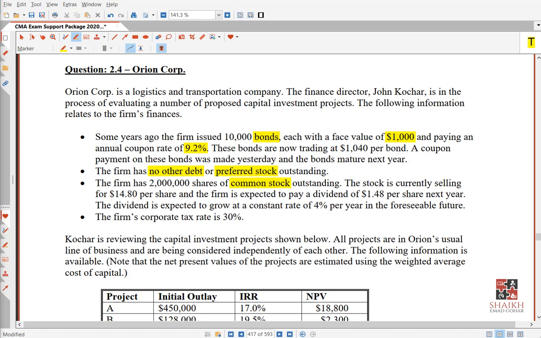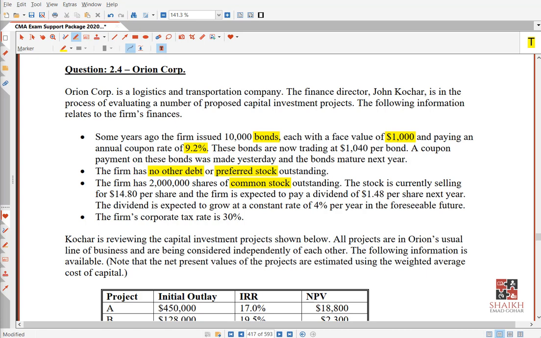Yes, my friends. This is a good idea, right? If I need my money, I will just go to the stock exchange and sell my bond for 1040, because if I wait, I will get 1000 after 1 year. But by the way, remember, I will also get interest, $92 also.